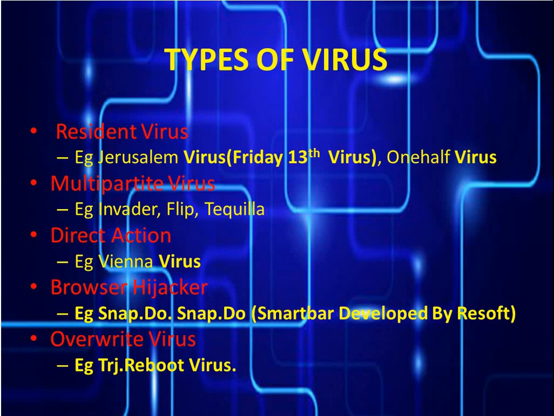Next one is the multipartite virus. Multipartite virus infects the entire system, spread by performing unauthorized actions on your operating system, folders and programs. Examples for such kind of viruses are Invader, Flip and Tequila. Next is direct action virus. This virus targets a specific file type, usually the exe files, that is our executable files.